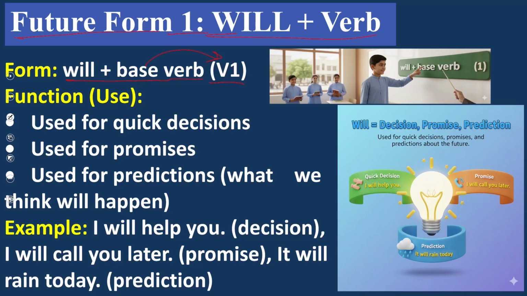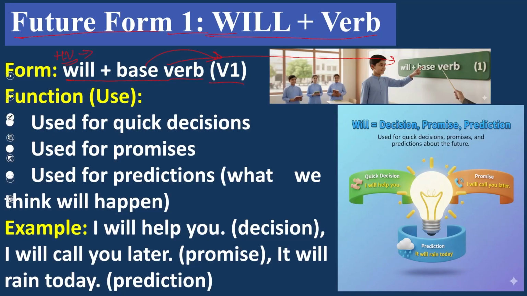Base form, or the base verb, is the first form of the verb, and will is our HV, it means helping verb. So it is very clear. For future form 1 we use the helping verb will, and after will we use a verb that is called base verb, the first form of the verb. This formula is also here in this picture.